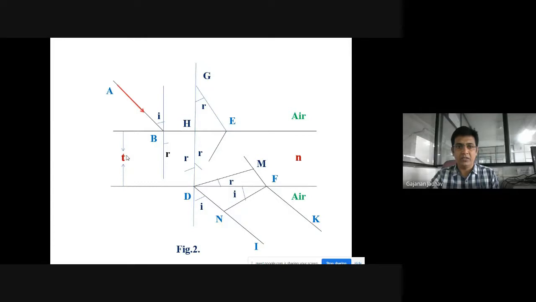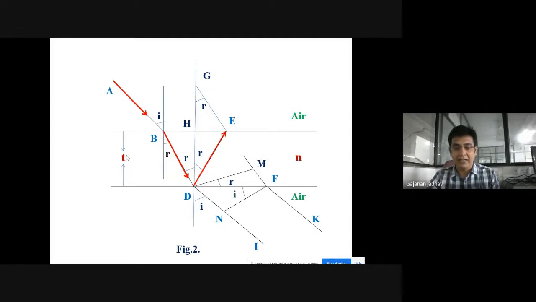Again, I'll show you. This is the ray of light which is falling at point B. When it falls on this thin film, partial refraction happens, and that is the ray BD. When this BD falls on the inner surface at point D, it gets reflected.